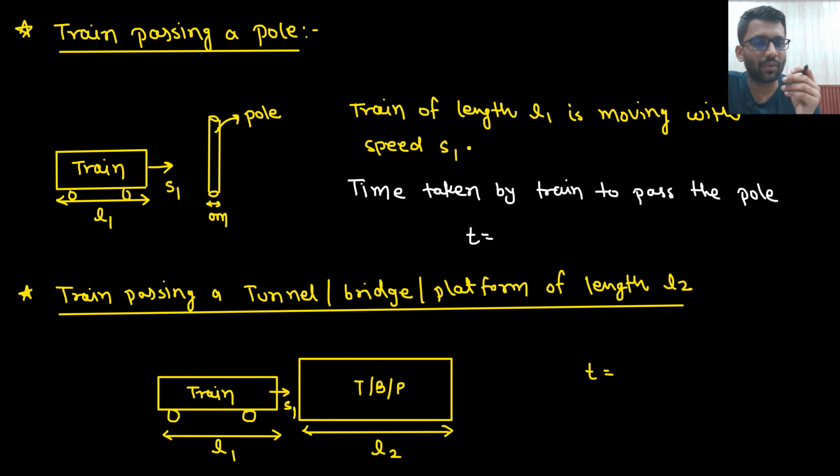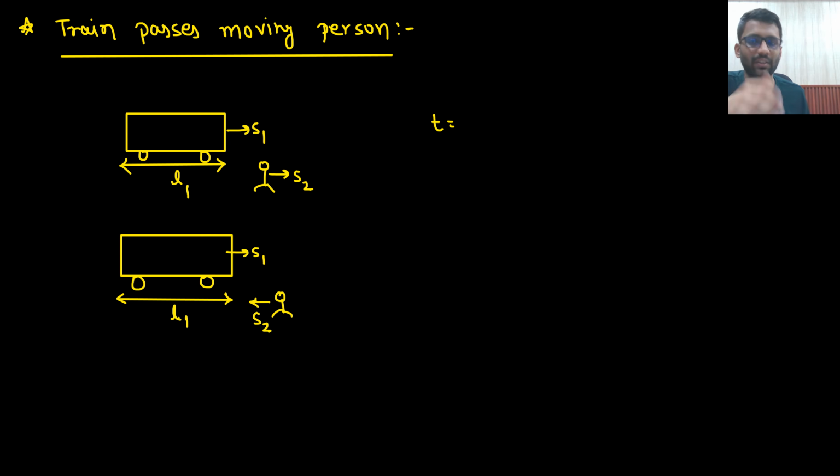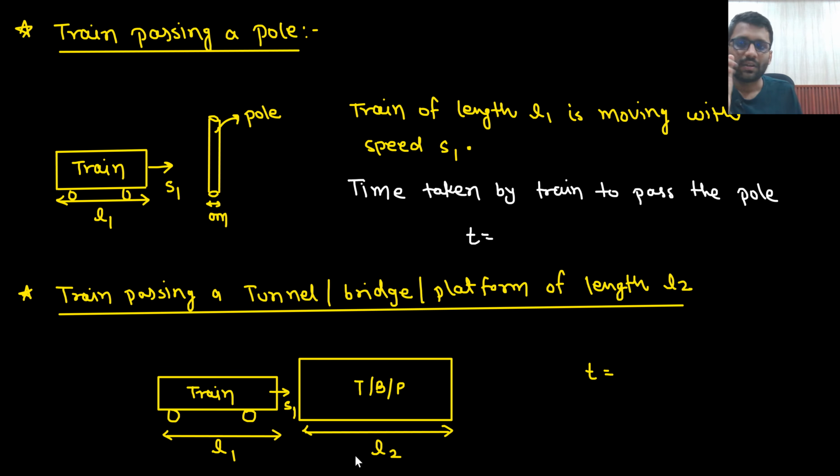The train passing through a pole, the train passing through a bridge, or the train passing another train. These three concepts we will see. Now, if the train is passing a pole, the train will have some length. Let's just say the length is L1. And this is the pole. Now the train is moving with speed S. If I say the train has passed the pole, what does that mean?